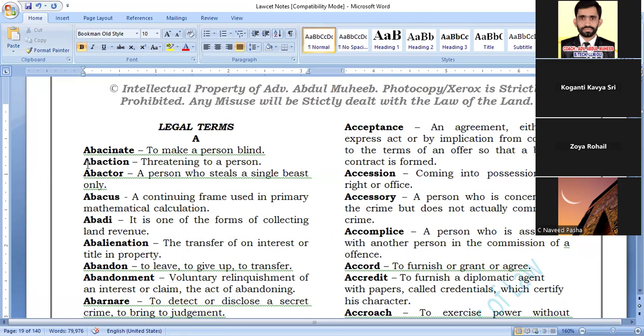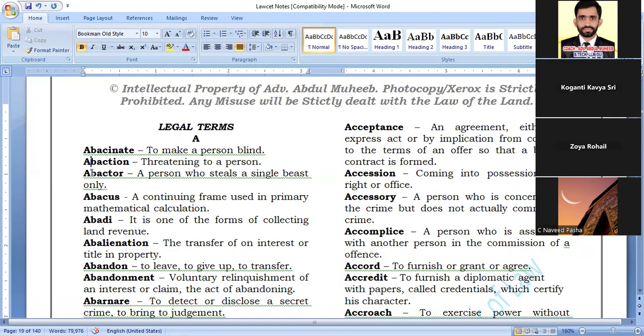Can you tell me what is threatening? Abaction माने threatening to a person. डराना. ठीक है? That is blackmailing. It's like something wrong will be done. You can say abaction is blackmailing, threatening to a person.